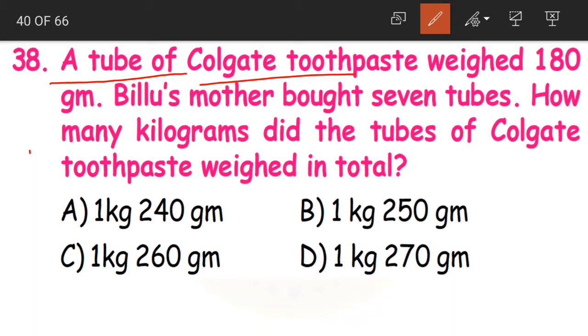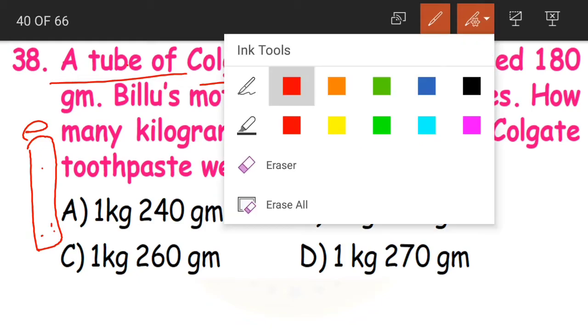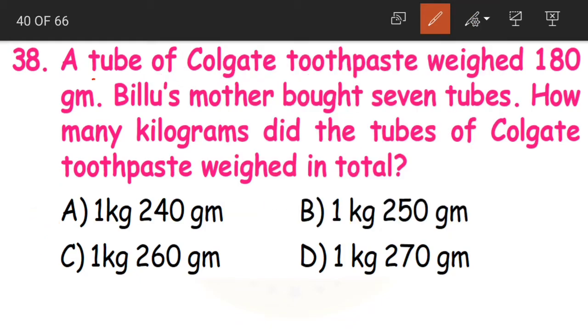Tube of Colgate toothpaste. Tube means we use toothpaste, right? The toothpaste normally comes in a type of a packet. This is called the tube here. Now the weight of one tube is 180 grams.